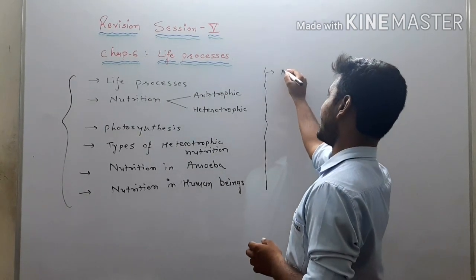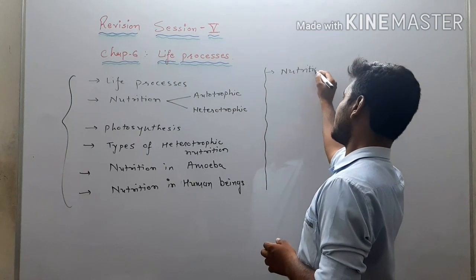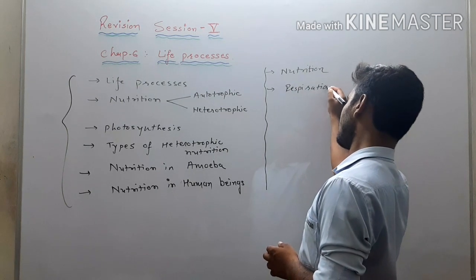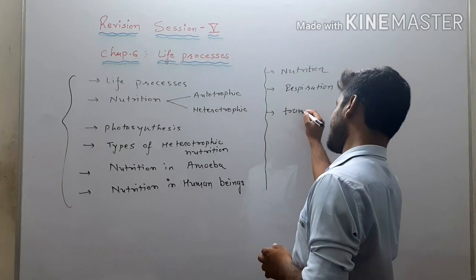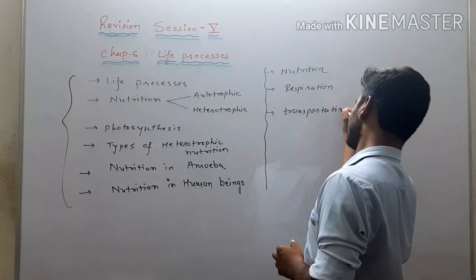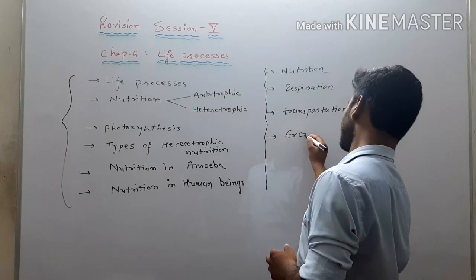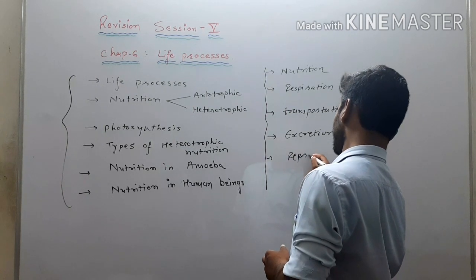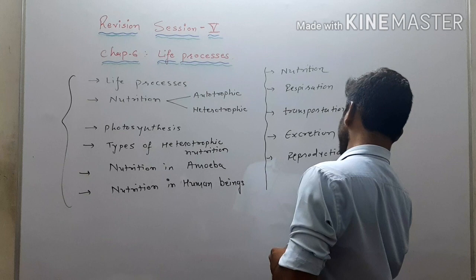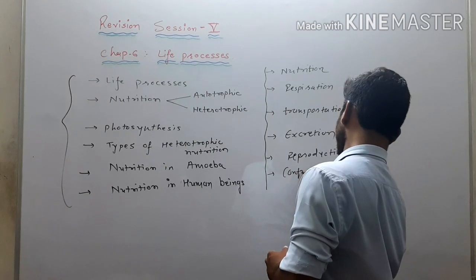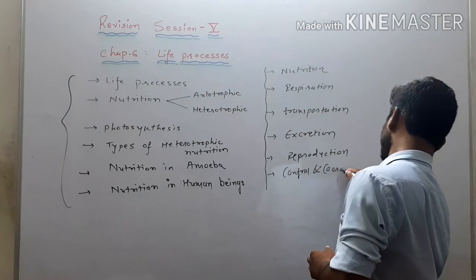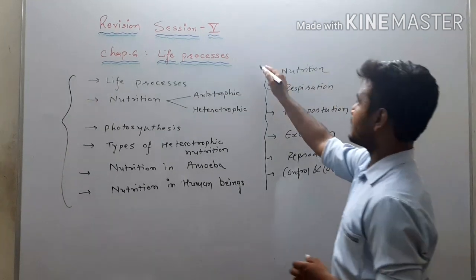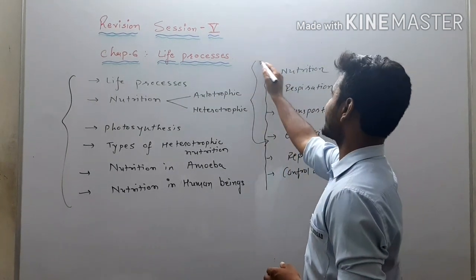We can say nutrition, then respiration, transportation, excretion, reproduction, control and coordination. All these are there. From this, in this chapter number 6, we will discuss these 4.